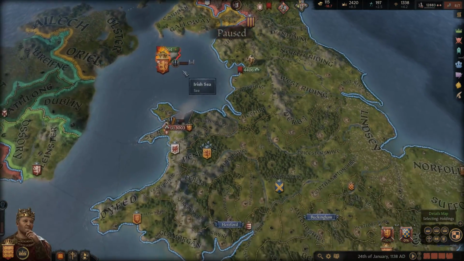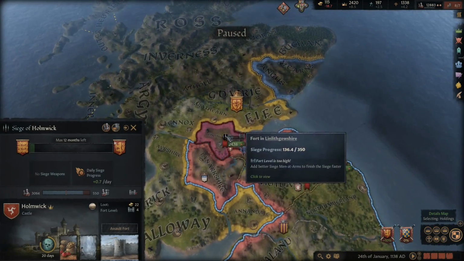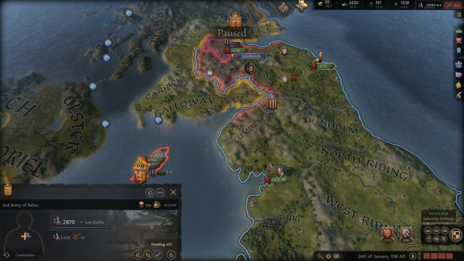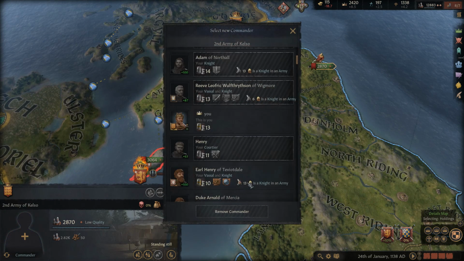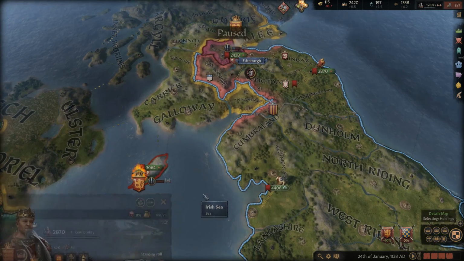So that's super helpful. How long until the siege is done? 12 months. Good God. All right, so we should have sent this army to do that. I wasn't expecting it to take that long. Actually, you should have sent this army to do it. Also, we lost our leader here, so we'll have to pick a new one. Yeah, sure, I guess we can lead.